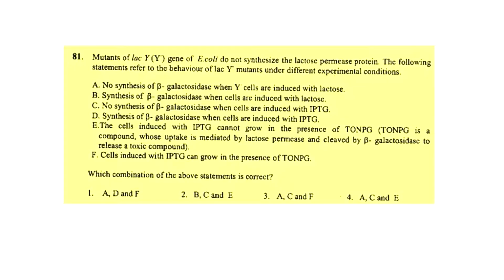Now let's look at our next question, which says mutants of the lac Y gene, that is Y minus, of E. coli do not synthesize the lactose permease protein. The following statements refer to the behavior of lac Y minus mutants under different experimental conditions. So let's look at our options first. The first statement says no synthesis of beta galactosidase when Y minus cells are induced with lactose.